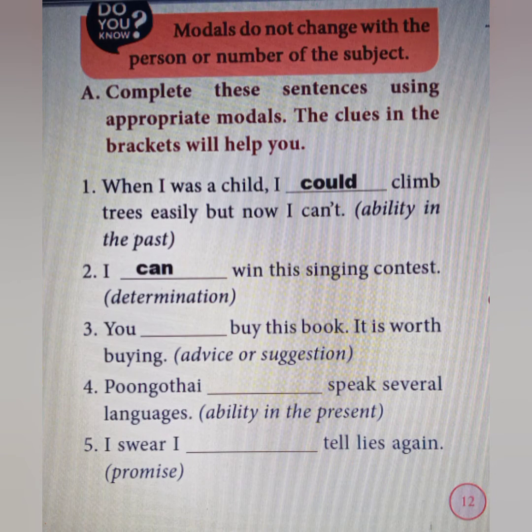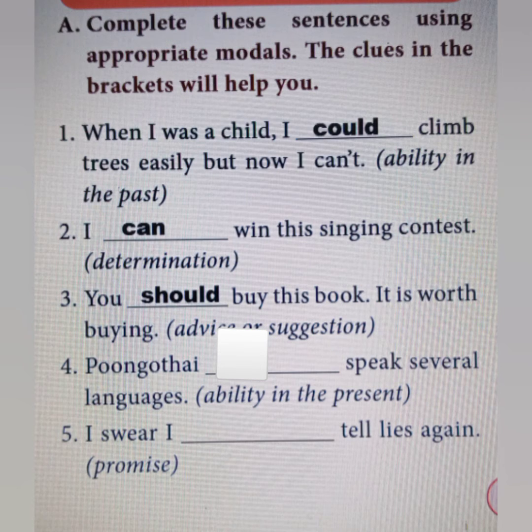You dash buy this book. It is worth buying. Here the clue is advice or suggestion. So the answer is should. You should buy this book. It is worth buying. They dash speak several languages. The clue is ability in the present, so that it is very easy. Answer is can.